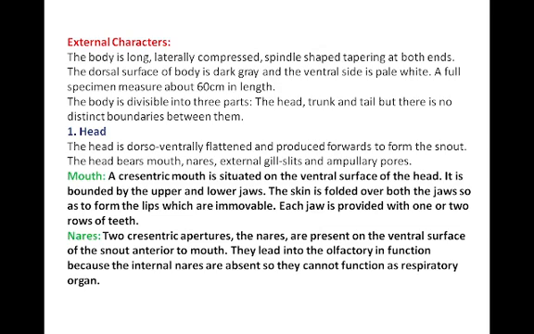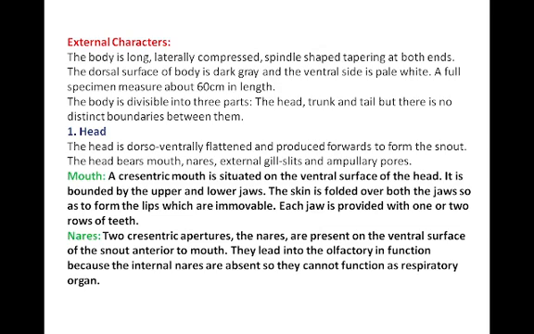The head of this animal is dorso-ventrally flattened and produced forward to form the snout. The head bears the mouth, nares, external gill slits and the ampullary pores. The ampullary pores help them with sensation. Now the mouth of this animal is a crescentic opening situated on the ventral surface of the head. It is bounded by the upper and lower jaws. Therefore, they are gnathostomata.